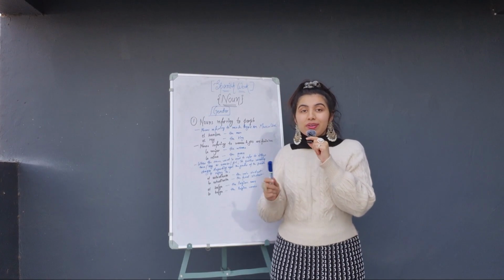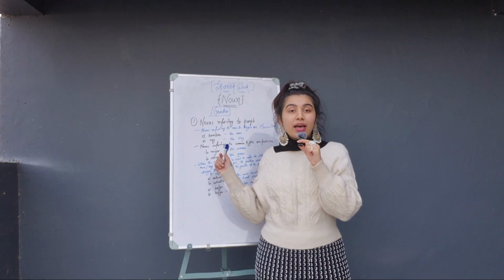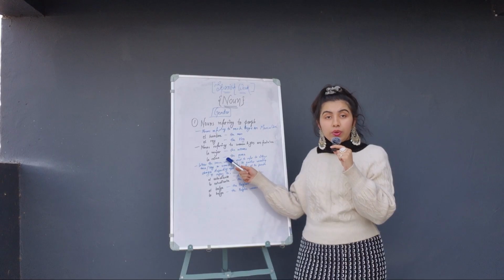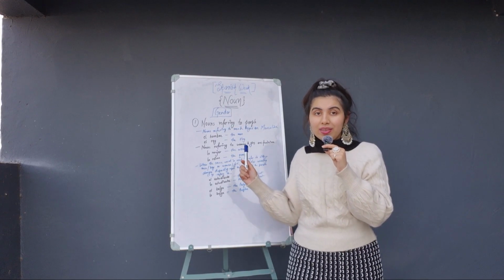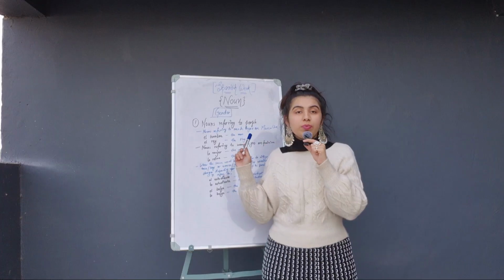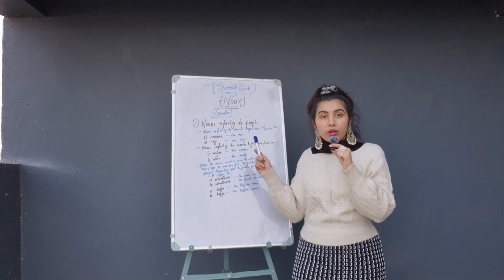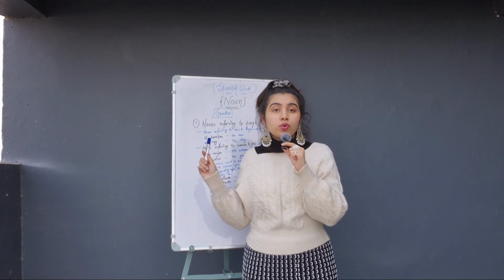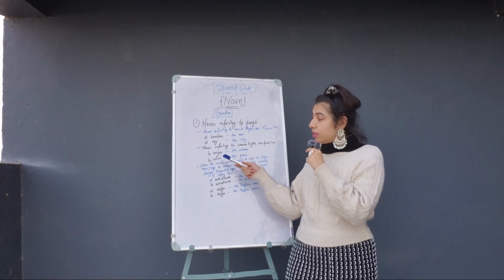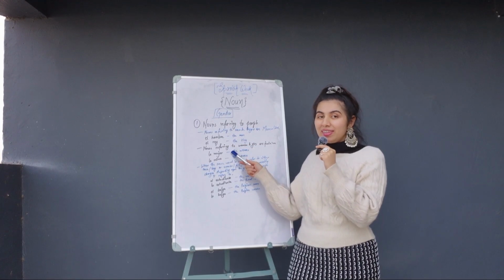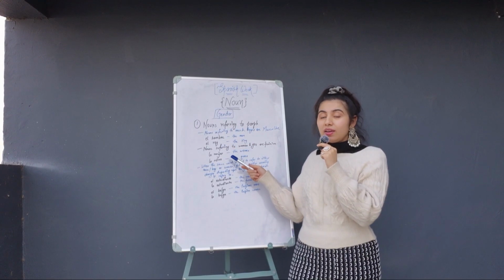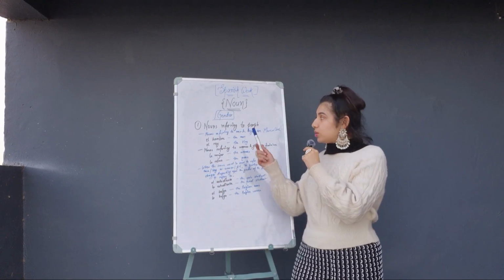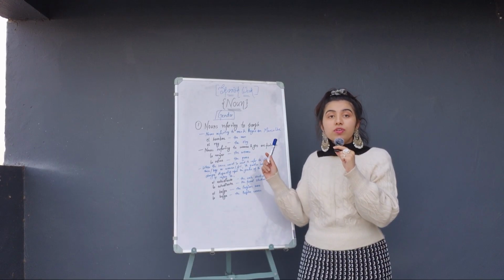Now let's come to the second one, la reina. Reina is queen, so la reina means the queen. This is how you can differentiate between the masculine one and the feminine one. Till now I have just given you the singular ones, not the plural ones. So hombre is man, mujer is woman, rey is king, reina is queen. These are the nouns referring to people.